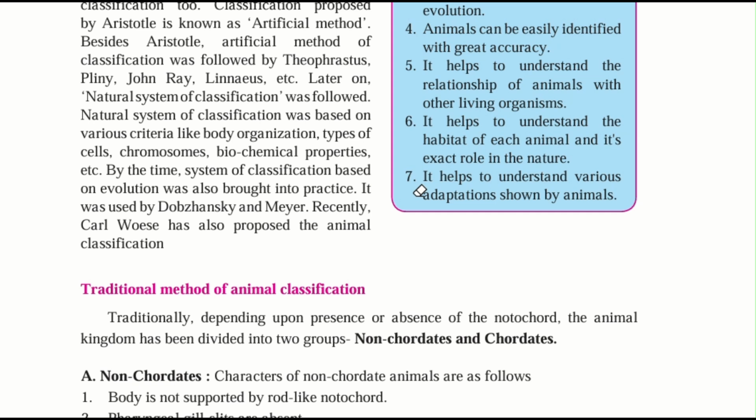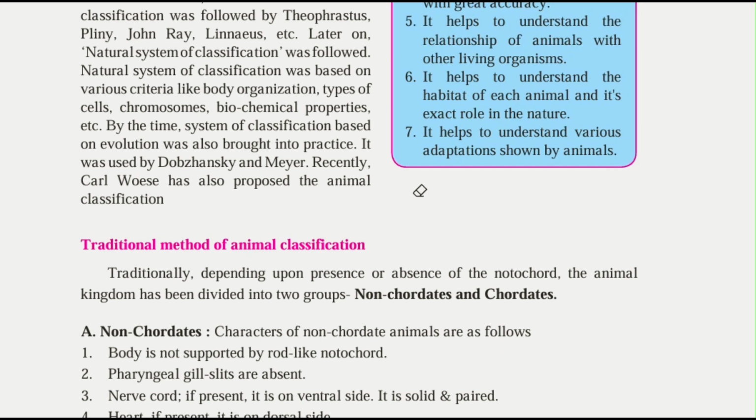Besides Aristotle, the artificial method of classification was followed by Theophrastus, Pliny, John Ray, Linnaeus, etc. Later on, the natural system of classification was followed. The natural system was based on various criteria like body organization, types of cells, chromosomes, biochemical properties, etc. By the time, a system of classification based on evolution was also brought into practice. It was used by Dobzhansky and Muir. Recently, Carl Woese has also proposed an animal classification.